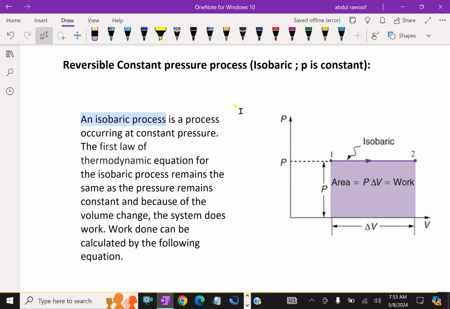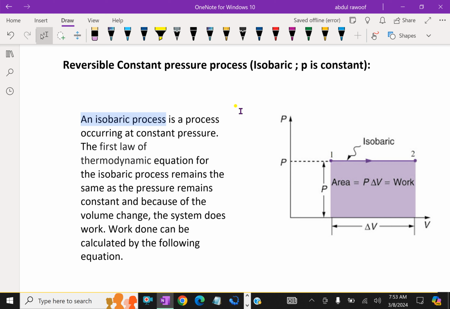Look here, this is the isobaric process. At process 1 and process 2 the pressure is constant, P1 equal to P2. An isobaric process is a process occurring at constant pressure. The first law of thermodynamics equation for an isobaric process remains the same, and because the volume changes while the pressure remains constant, the system does work. Work done can be calculated by the following equation.